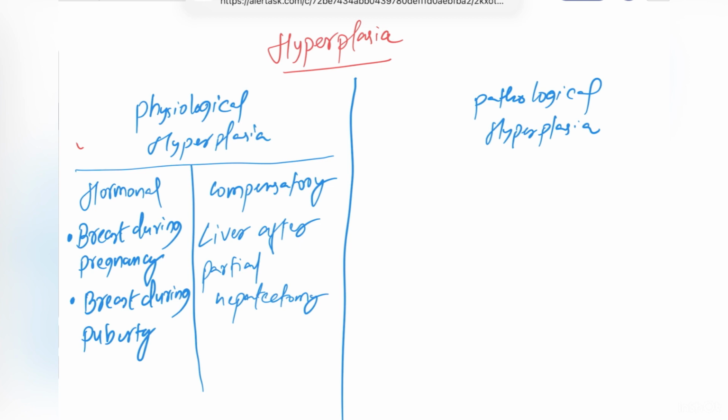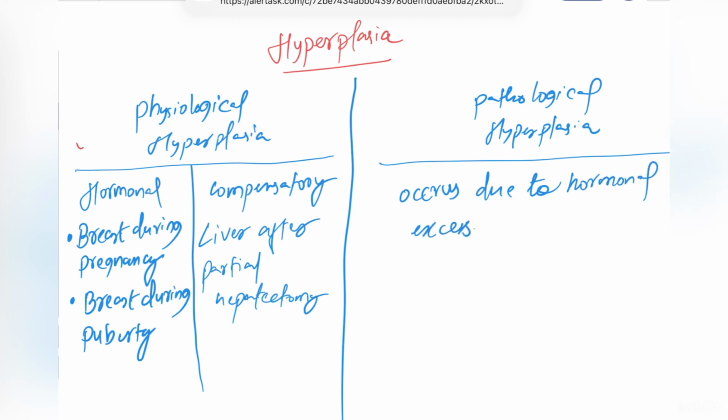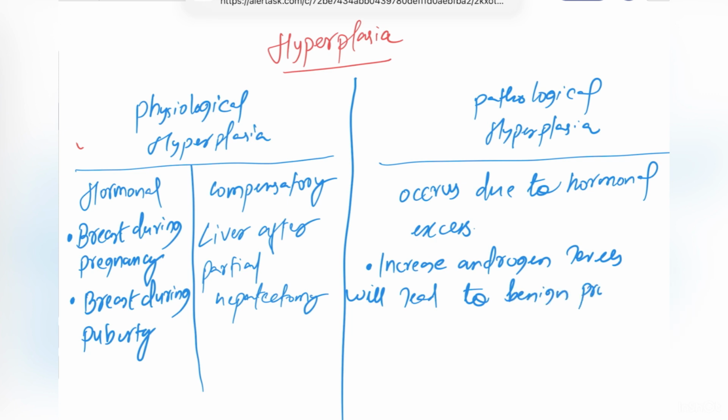What are the example of pathological hyperplasia? It occurs due to hormonal excess. Okay, first of all. Suppose, example, increase androgen levels will lead to benign prostatic hyperplasia.